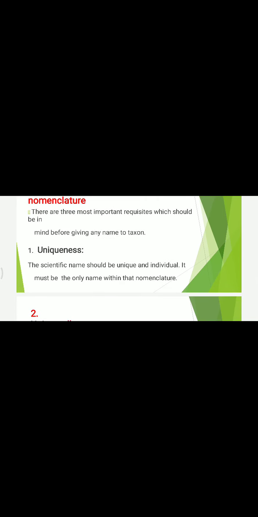Then the essential requisites, or requirements, for binomial nomenclature. There are three most important requisites which should be kept in mind before giving any name to taxa. Uniqueness: the scientific name should be unique and individual. It must be the only name within that nomenclature.